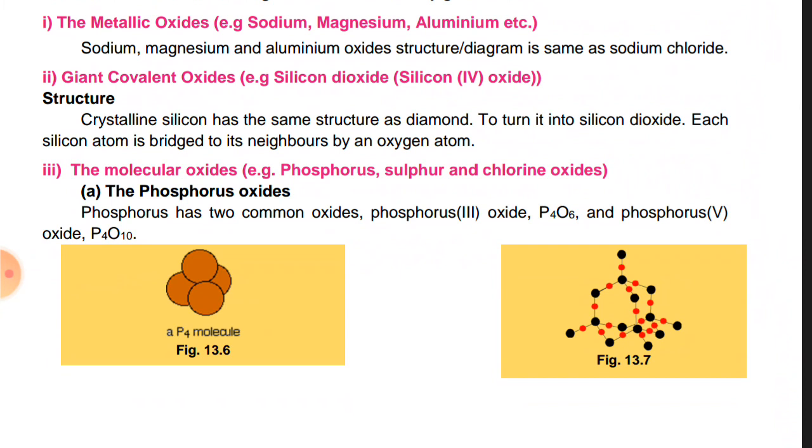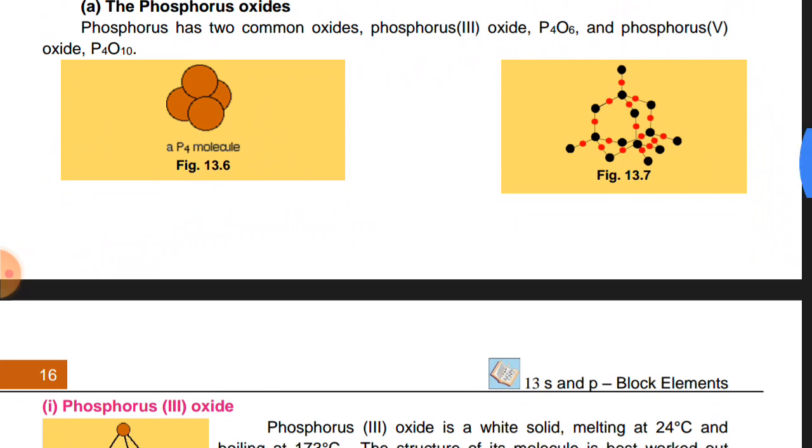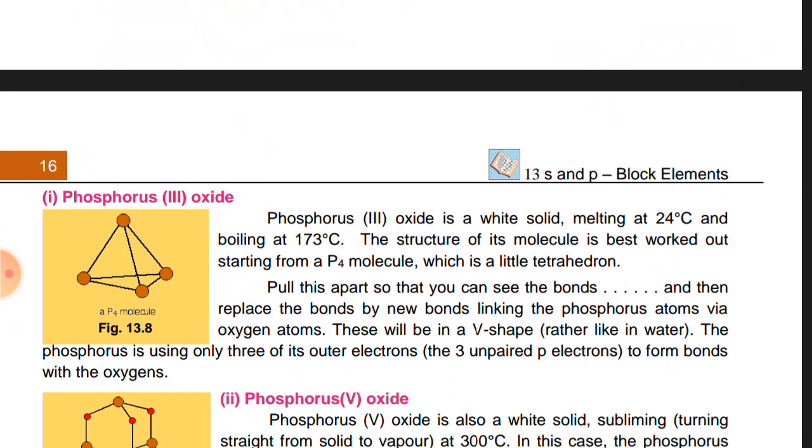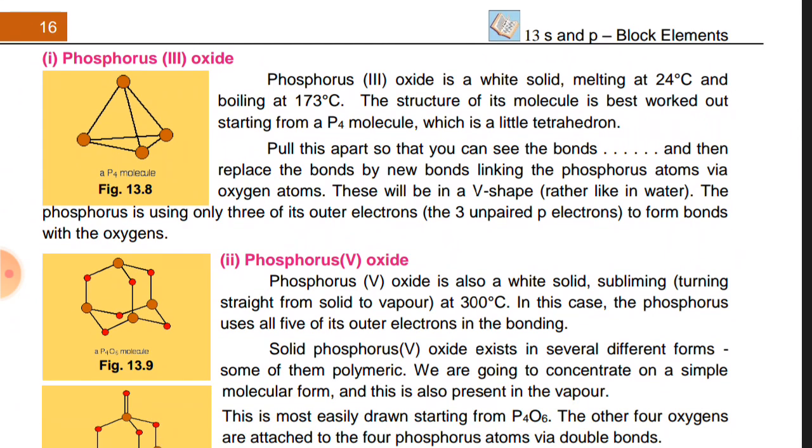Next is the molecular structure. You can see that the first three are the metallic oxides, and silicon dioxide is the giant covalent oxide, and the molecular oxides are phosphorus oxides, the P4 molecule. The structure is given in figure 13.6. Next is the structure of phosphorus 3 oxide, which is given in 13.8. Its melting point is 24 degrees Celsius and boiling point is 173 degrees Celsius, and the structure given is a triangular structure.